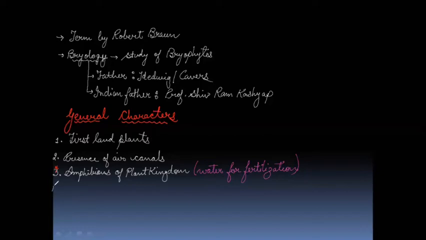Next is point number 4. This point number 4 is that the water conduction takes place by parenchyma. Water conduction by parenchyma means simple tissues are there. They do not have specialized tissues for conduction of water.